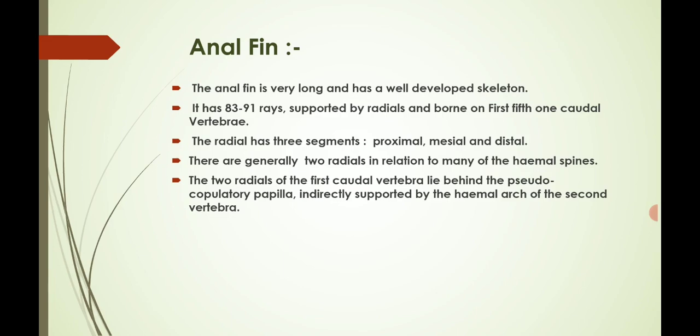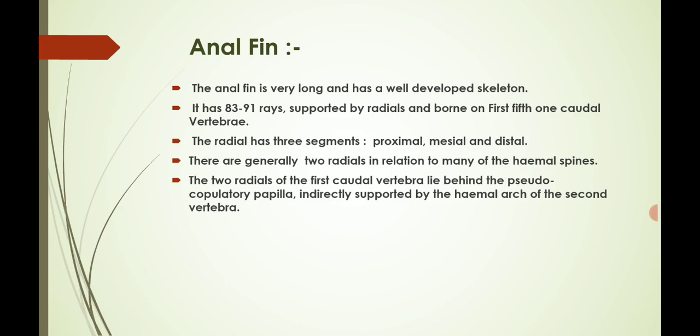The radial has three segments, that is proximal, mesial and distal. Generally there are two radials in relation to many of the haemal spines. The two radials of the first caudal vertebra lie behind the pseudocaudal papillae, indirectly supported by the haemal arch of the second vertebra.